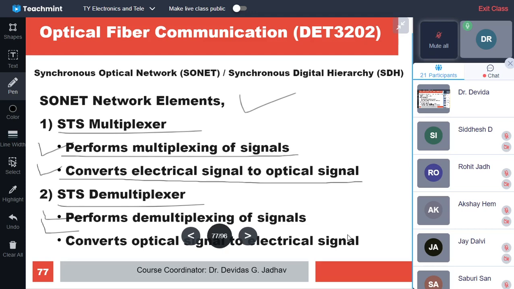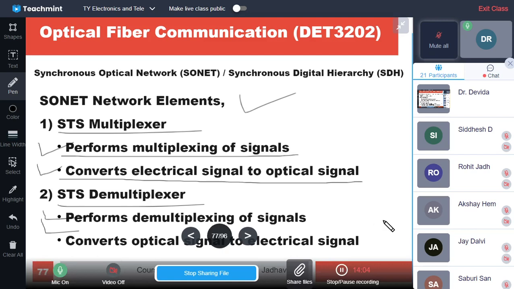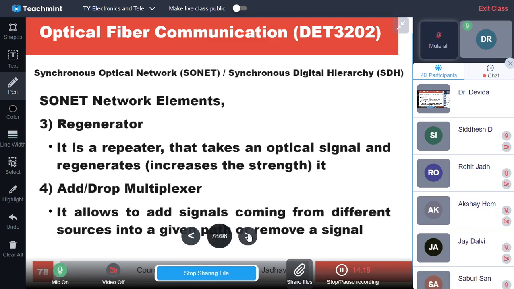The multiplexer performs multiplexing and converts electrical signal to optical, and the demultiplexer performs demultiplexing and converts optical to electrical. So these are the elements of the SONET network: STS multiplexer and STS demultiplexer, multiplexing and conversion of electrical to optical, demultiplexing and conversion of optical to electrical.